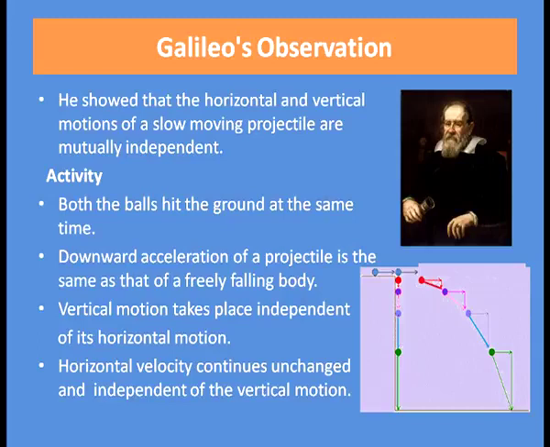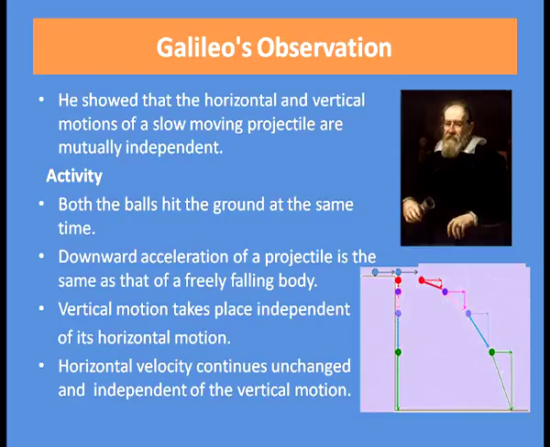To understand this, let us do an activity. Take two balls. One ball is dropped vertically downward and another ball is thrown in the horizontal direction. Then you can see that both the balls hit the ground at the same time.